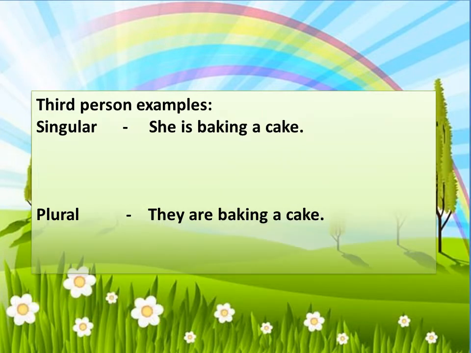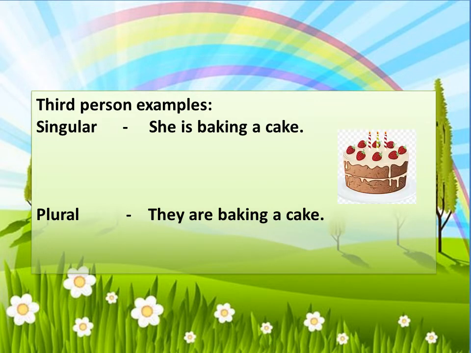Examples of third person. For singular, she is baking a cake. For plural, they are baking a cake. So here for singular we have used the third person she, and for plural we have changed it to they.